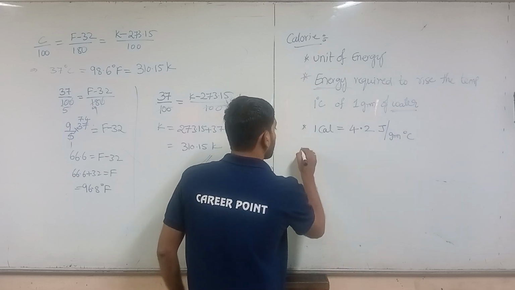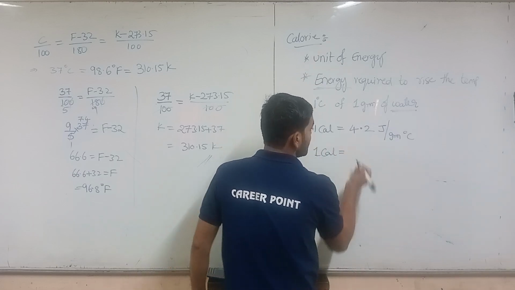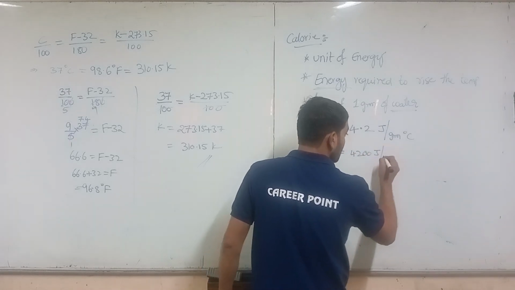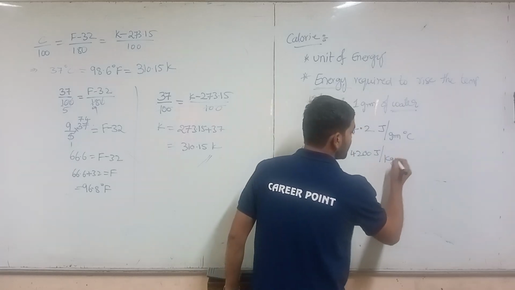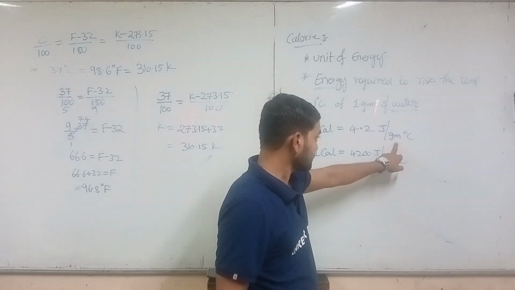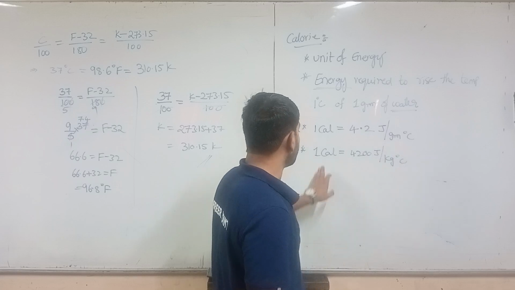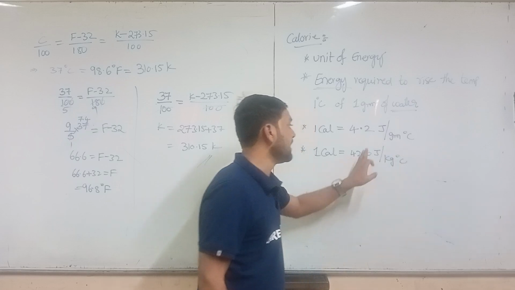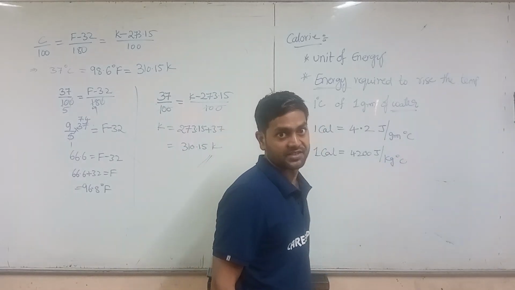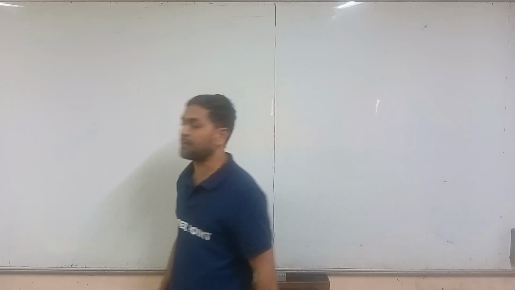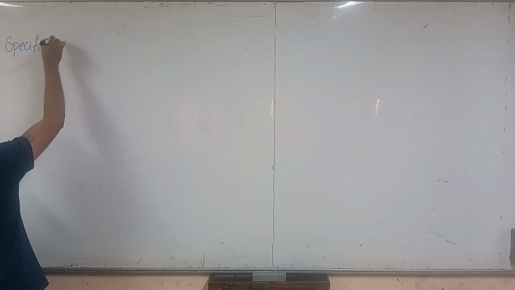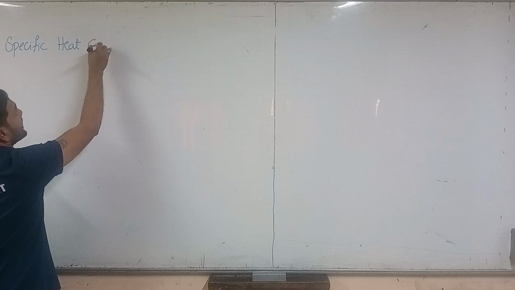So 1 calorie is equal to 4.2 joules per gram degree Celsius. So let us write 1 calorie is equal to 4200 joules per kg degree Celsius. So here we have kgs and there we have grams, right? So 1 calorie is equal to 4200 joules per kg degree Celsius. We'll see the specific heat capacity.